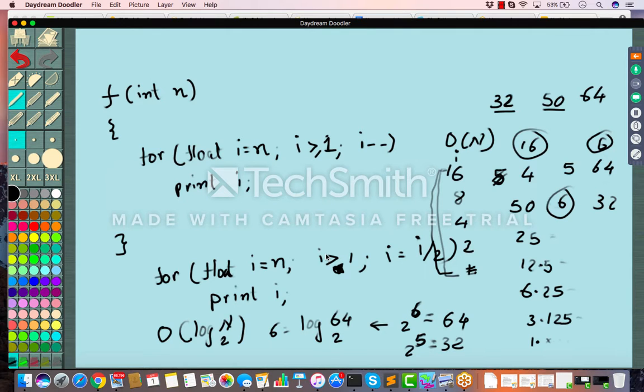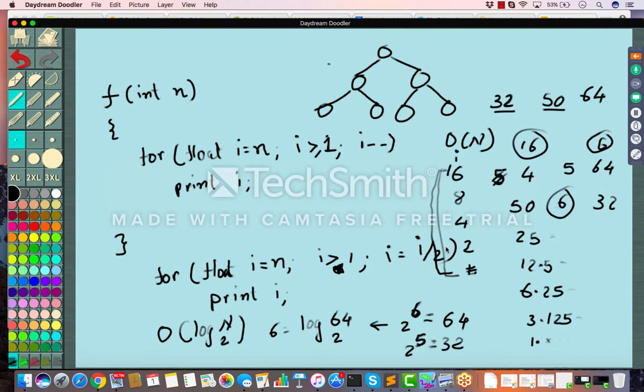So that's why it is O log n base 2. And this is the same principle that goes in binary trees or heaps. If you see a binary tree, it splits into two, right? Yeah, it splits into two. So that's why it is O log n.